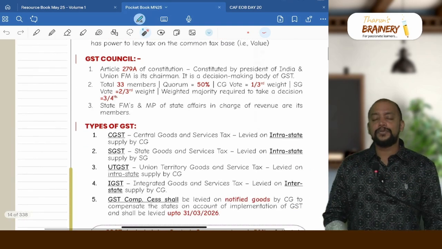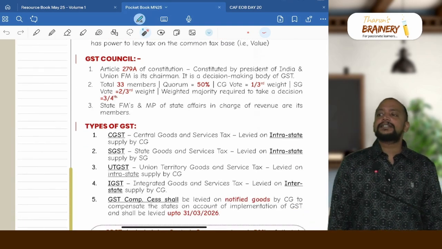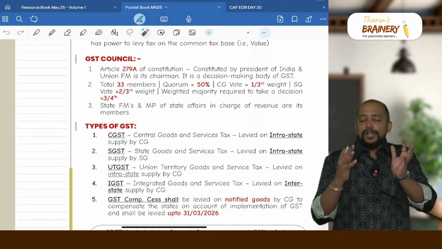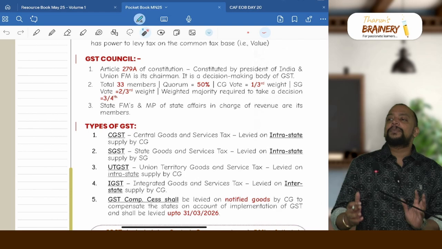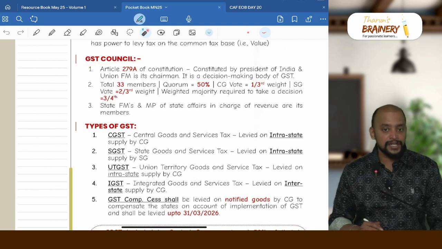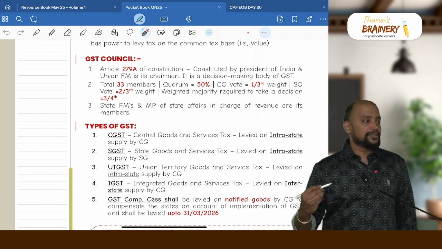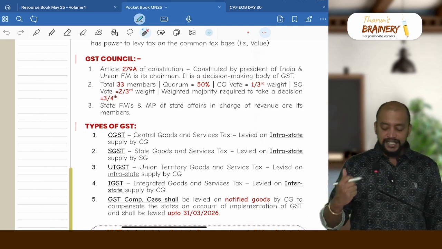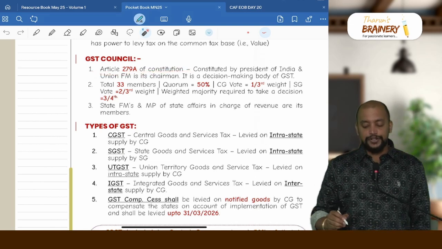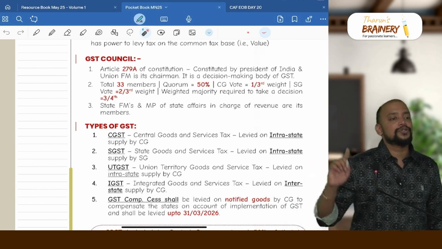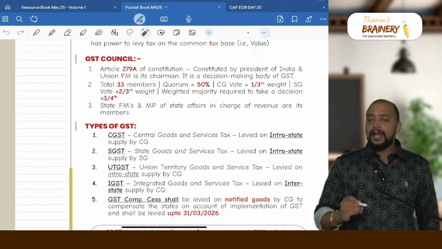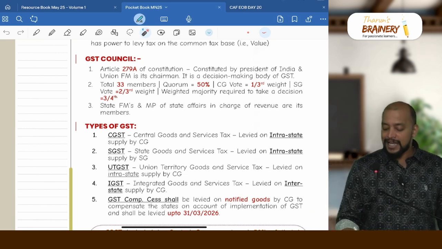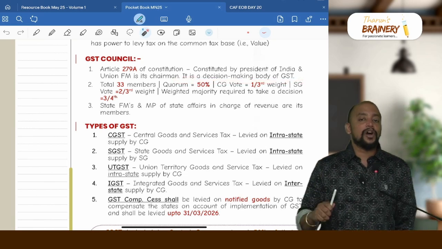Then GST Council, the decision making body. As GST is a dual GST levy, which means both central government and state government levy, there should be a common decision making body. That common decision making body is called the GST Council as per Article 279A of the Constitution. So GST Council derives its powers, roles, responsibilities, everything from Article 279A of the Constitution. GST Council is constituted by the President of India. And who will be the chairman of GST Council? Union Finance Minister is its chairman, and it is a decision making body of GST.